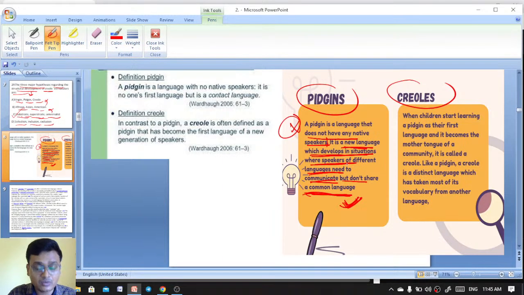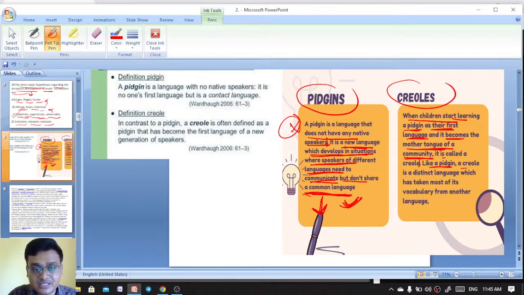This is Pidgin. And when children start learning a Pidgin as their first language, it becomes the mother language of a community. So it is a business-oriented language. It has no mother language. It has no native speaker, whereas Creole has native speakers. The descendants are becoming native speakers. When children start learning a Pidgin as the first language, it becomes the mother tongue of a community. It is called a Creole.